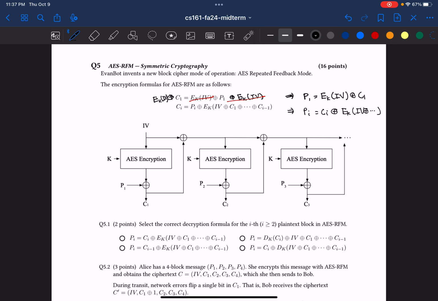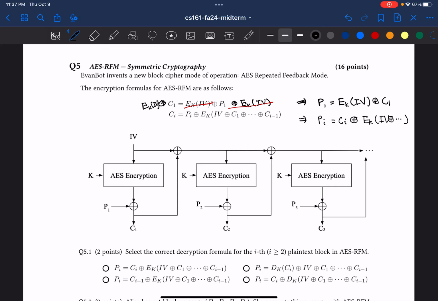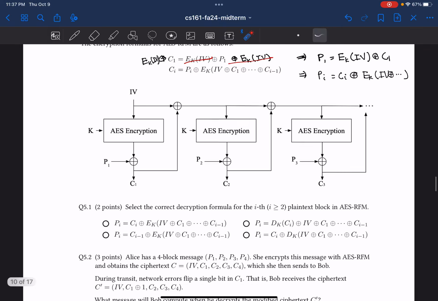Cool. And so we can further understand what's going on here. Basically, the input is an IV into the first encryption block, and the output of that is being XORed with the first plain text block, and that output of the XOR is the first cipher block. And that cipher block is fed back into the encryption scheme, hence the name repeated feedback mode. Then that's XORed with the original IV, and that goes into the encryption block again, and we have this repeat process. Very cool.